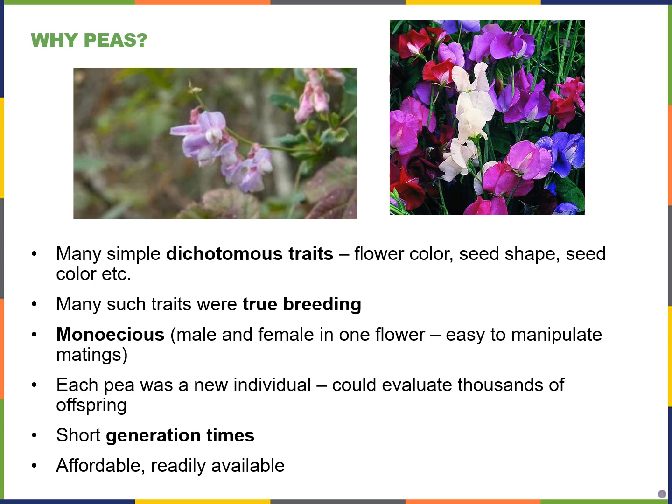So why did Gregor Mendel choose peas? There are many reasons, including that these pea plants have a lot of different dichotomous traits. For example, in the characteristic of flower color, the pea plants could either have purple flowers or white flowers. For seed shape, they were either smooth seeds or wrinkled seeds. For seed color, some of them were yellow, others were green. So these were dichotomous traits where you see one or the other trait for each of these characteristics.